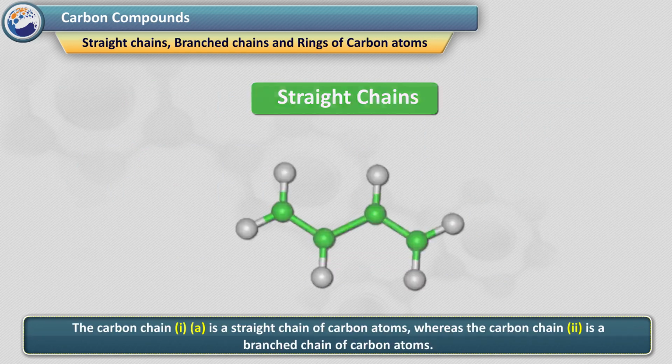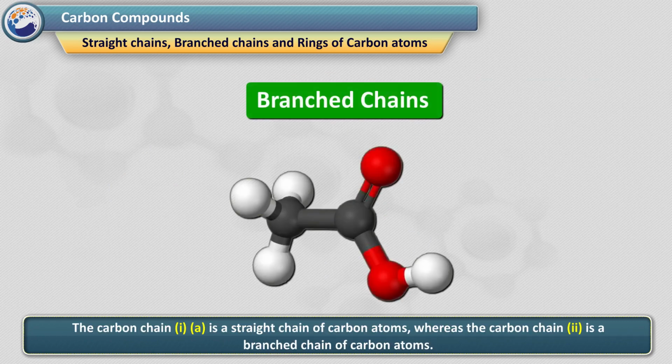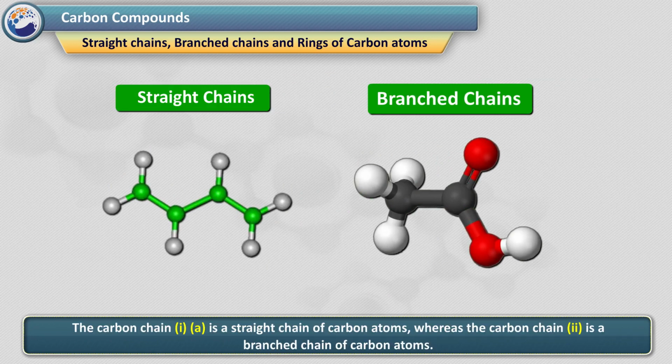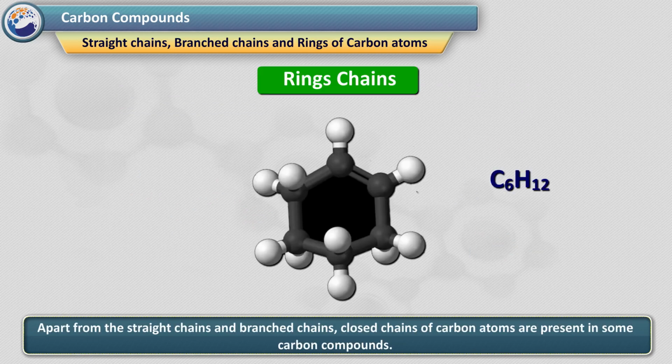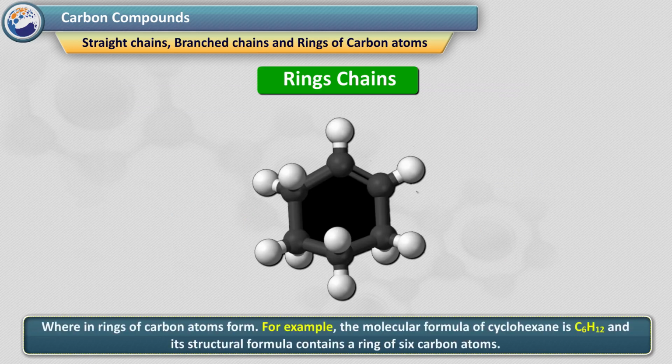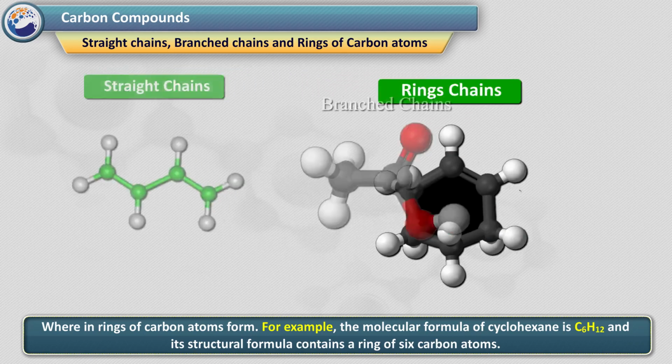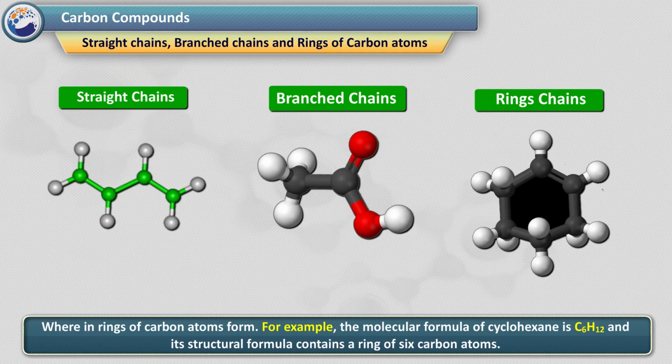The carbon chain 1A is a straight chain of carbon atoms, whereas the carbon chain 2 is a branch chain of carbon atoms. Apart from the straight chains and branch chains, closed chains of carbon atoms are present in some carbon compounds, wherein rings of carbon atoms form. For example, the molecular formula of cyclohexane is C6H12 and its structural formula contains a ring of 6 carbon atoms.